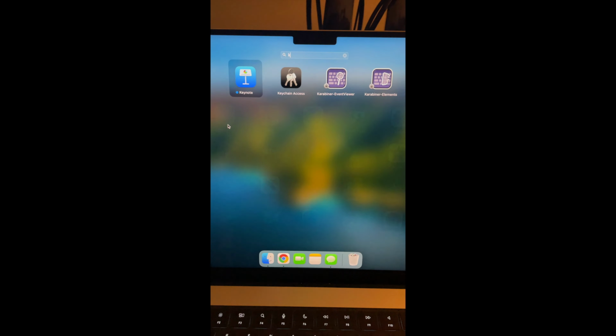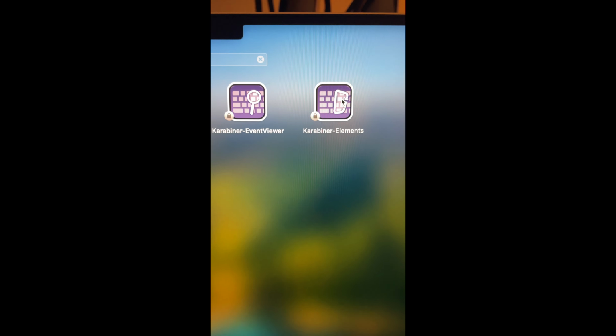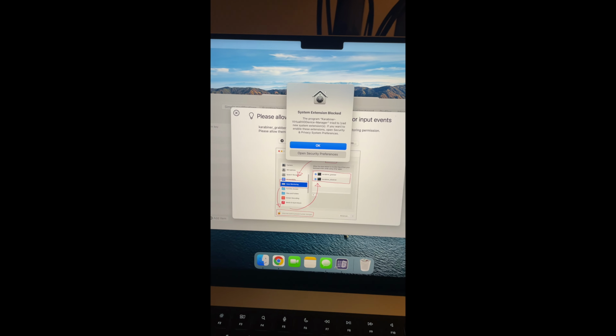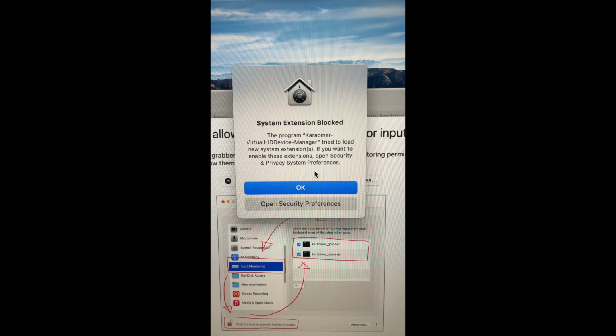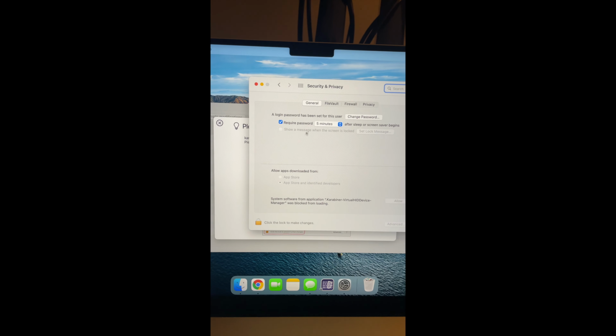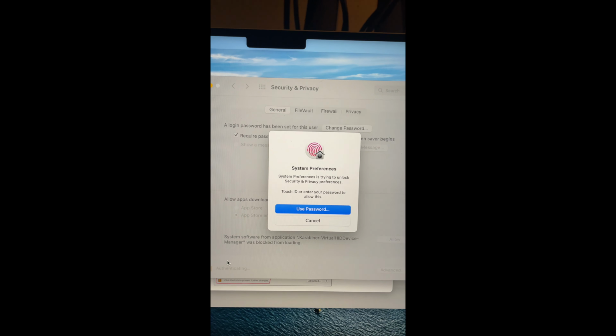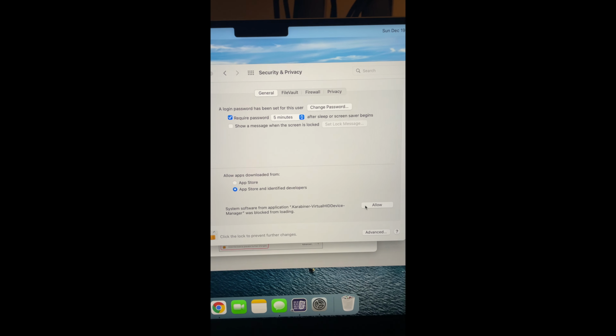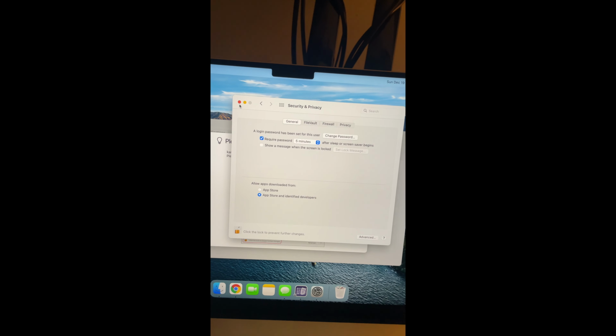And now you're gonna search for the Karabiner-Elements program. Click on it. By default, it's blocked. So you're gonna say open security preferences, and then click the lock button to make changes. Once again, use your fingerprint, and then click allow right here. Now close out of this menu.